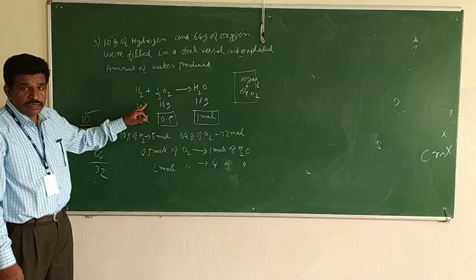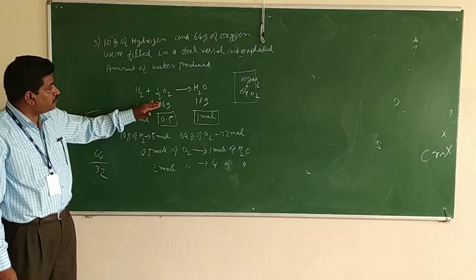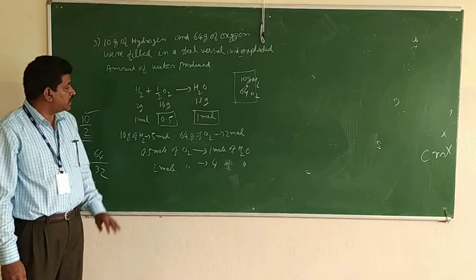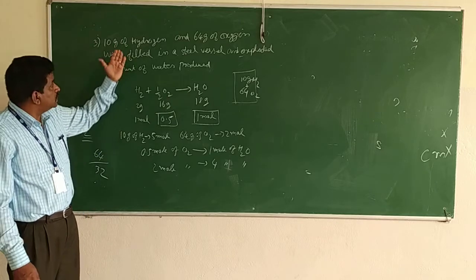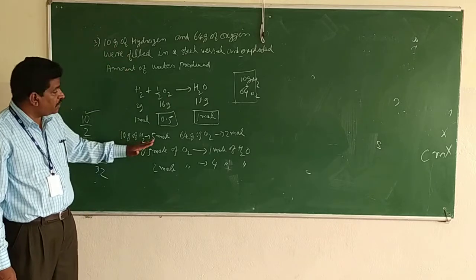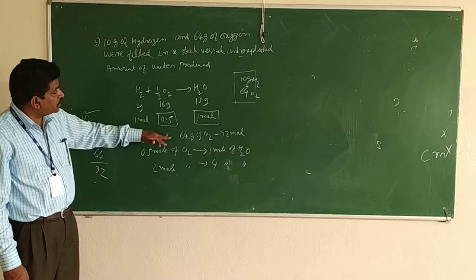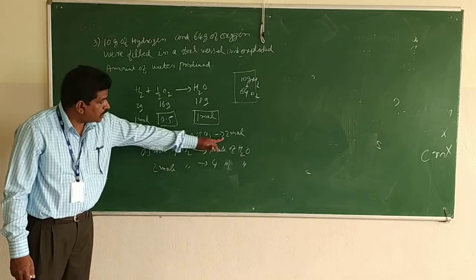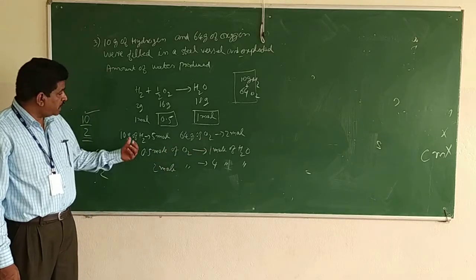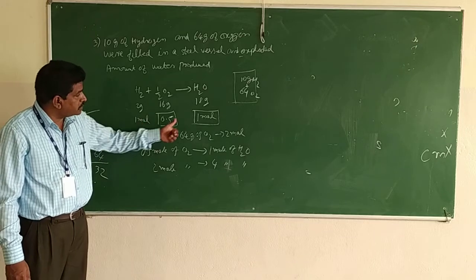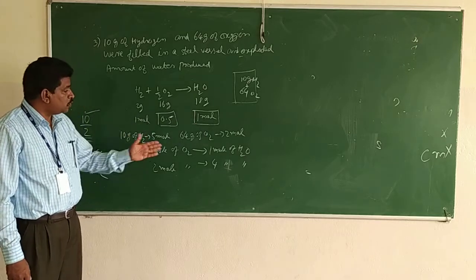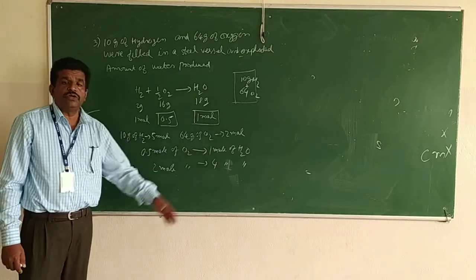According to the equation, hydrogen plus half O2 gives 1 molecule of water, and in the question it is given 10 gram of hydrogen, that means we have 5 mole, and 64 gram of oxygen, that means we have 2 mole. So 0.5 mole is producing 1 mole of water, so 2 mole will produce 4 moles of water.